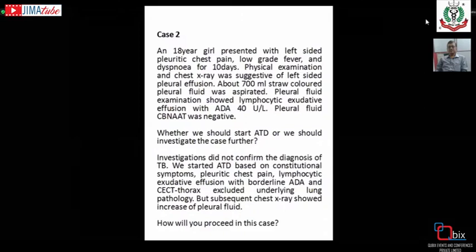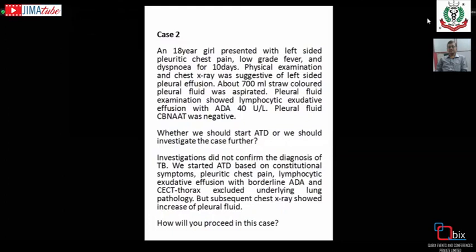Now, next is the CBNAAT. In case of pleural effusion, the CBNAAT is positive in less than 50%, about 46% of cases. So CBNAAT negativity doesn't exclude tubercular pleural effusion. Then what should we do? The diagnosis of tubercular pleural effusion depends, number one, on clinical setting by excluding other causes, number two, lymphocytic exudative effusion, number three, ADA, and four, CBNAAT if it is positive. And we usually do not advise CBNAAT in pleural fluid because it is often negative.